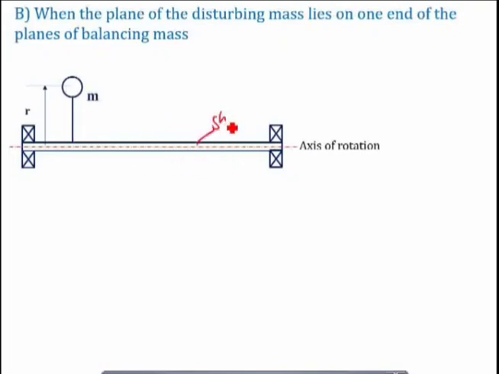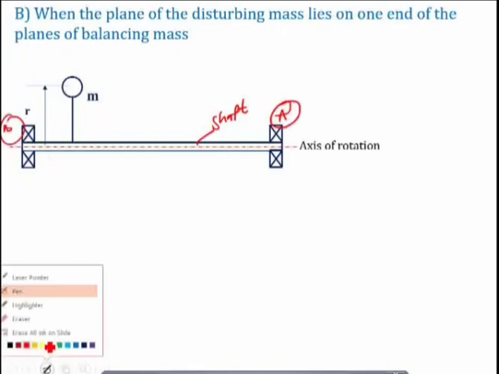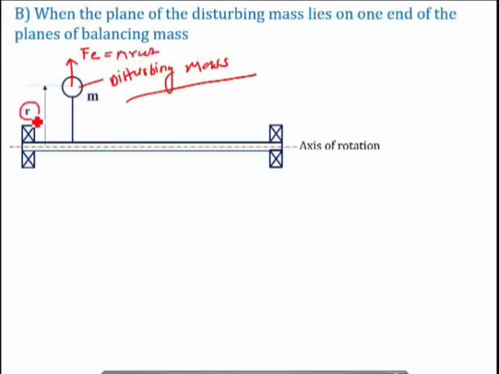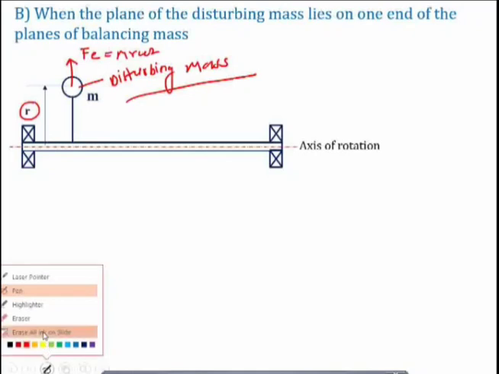Let us say these are two bearings A and B. Now this M is the disturbing mass. This M, which is called the disturbing mass, will create a disturbing force or unbalanced force, which is equal to Fc is equal to M into R into omega square, because R is the distance from the axis of rotation. Okay.